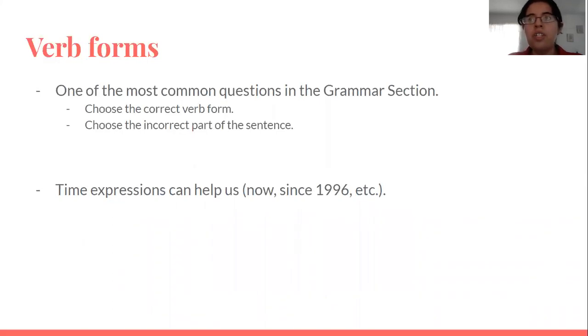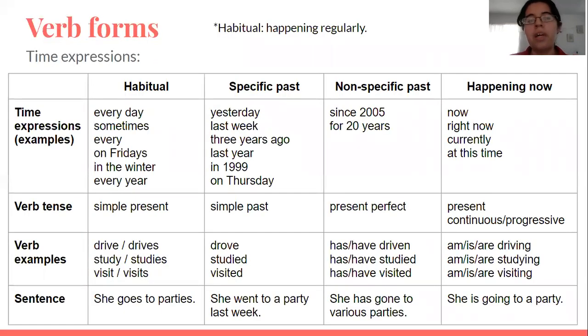And in each sentence, in order to know which verb form we have to use, time expressions can help us. So time expressions are like now, since 1996, last summer, next year. So here we have a chart of different time expressions and which verb tense we have to use for them.